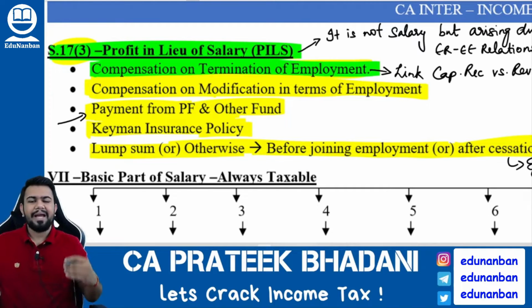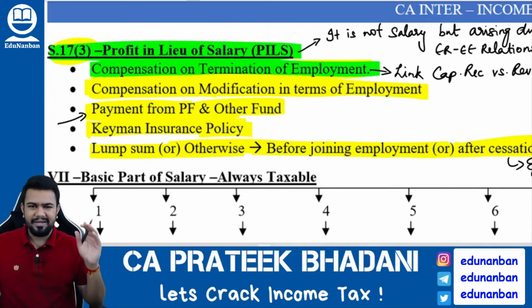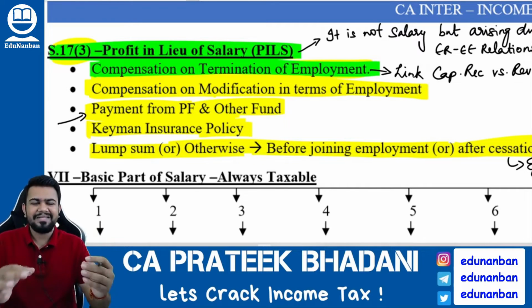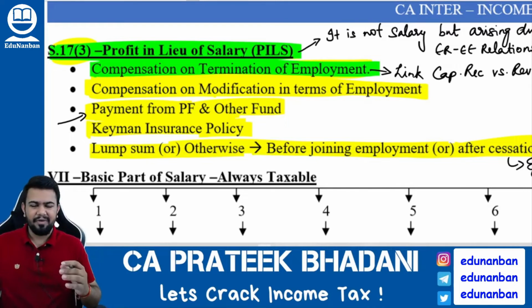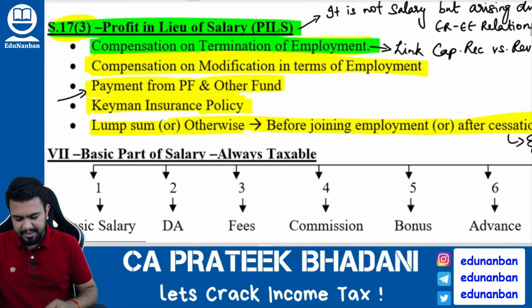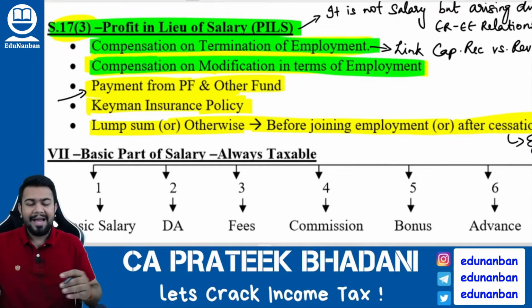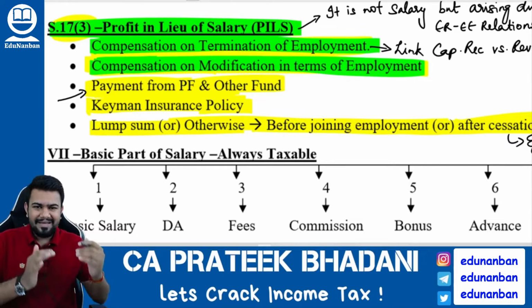For example, I am telling the employee, you take 5 lakh rupees and you leave my organization. This is the compensation given for termination of employment. This is a capital receipt, but still, since it is mentioned here, it will be taxable under salary head of income. Next, compensation on modification in terms of employment. I gave you an example where I am the CEO of the company and now they want to make me the CFO of the company.